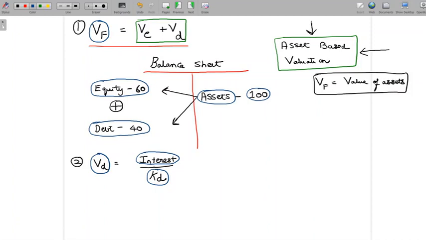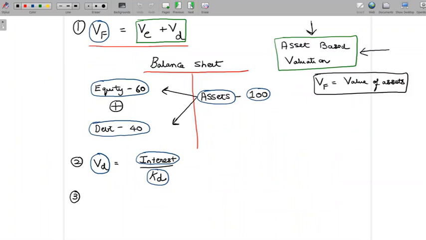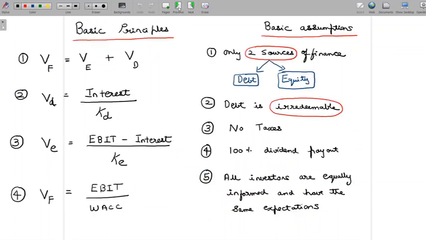And since we assume that the debt is irredeemable, we are basically talking about discounting perpetual interest. So whenever we have a perpetual stream of cash flows and we need to bring it to present value, we obviously have to use the formula which says present value of perpetuity is cash flow divided by R. So here what we are doing is perpetual total interest cash flows is discounted at the cost of debt rate, that will give us the value of debt. So that is the logic for the second principle here. Now in doing that, what we also understand is the second assumption is taken care of. Now let's go to the third assumption here, third principle here.